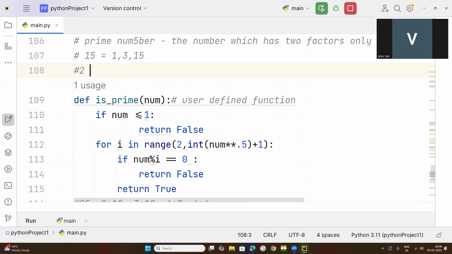How many factors does 2 have? 1 and 2. 1 is one factor and 2 is another factor. As I told you, every number is divisible by 1, so 1 is a factor, and the number itself is also a factor. So 2 factors are there, and it is a prime number.